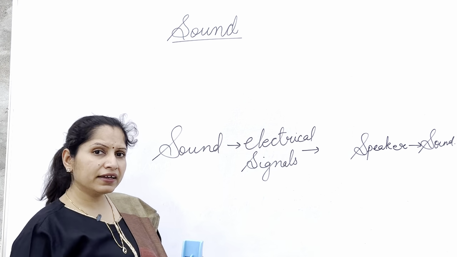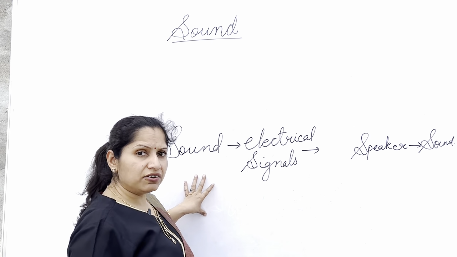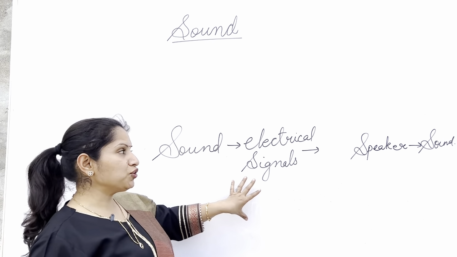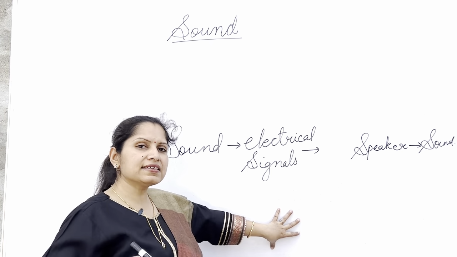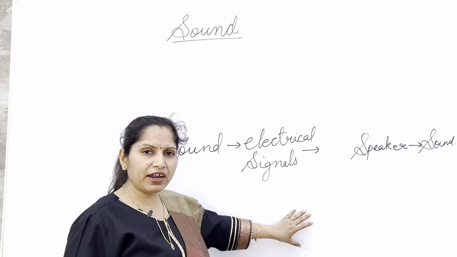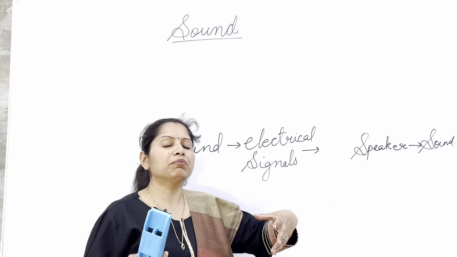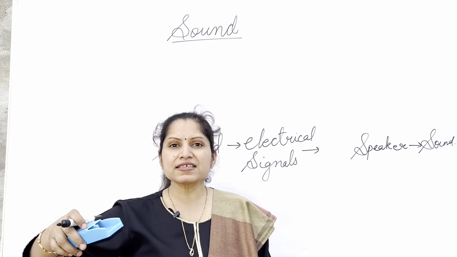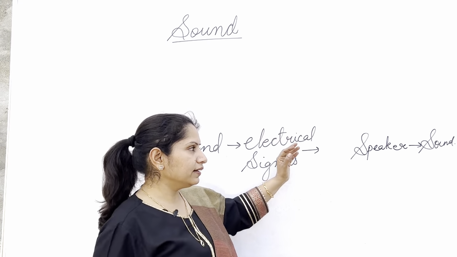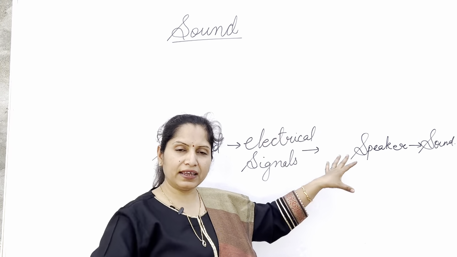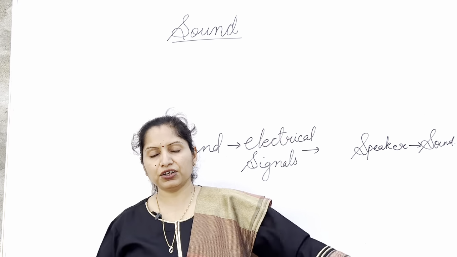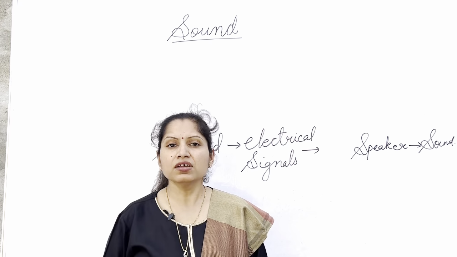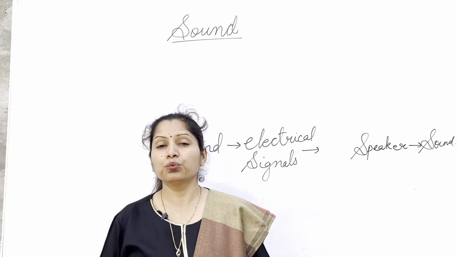So what does a hearing aid do? In a hearing aid, the sound waves are converted into electrical signals. These electrical signals are amplified using an amplifier. Amplified means they are made louder. उनकी जो loudness है वो बढ़ा दी जाती है. And then through a speaker, again these electrical signals are converted into sound waves. Okay, so that is how a hearing aid works.